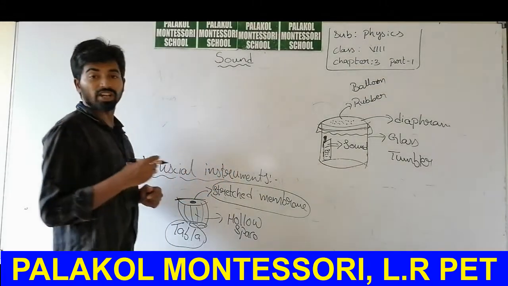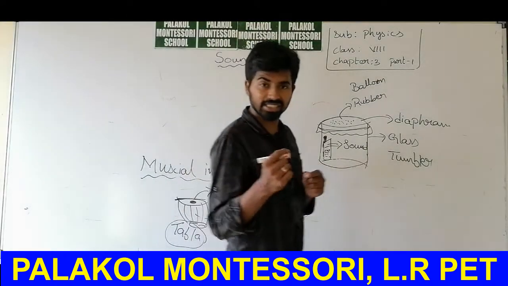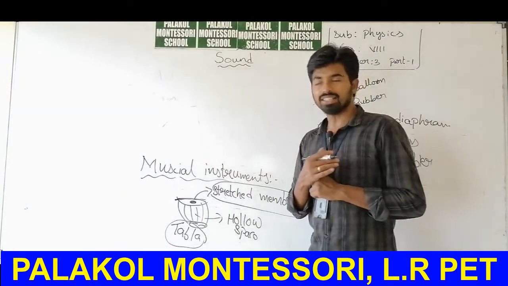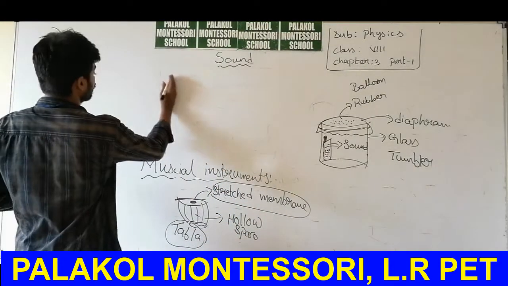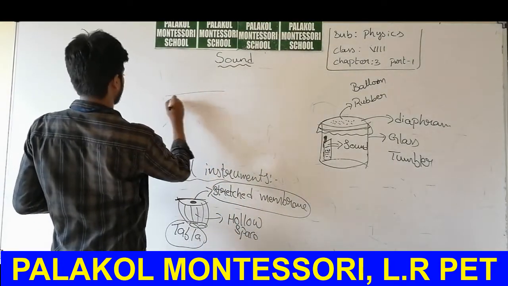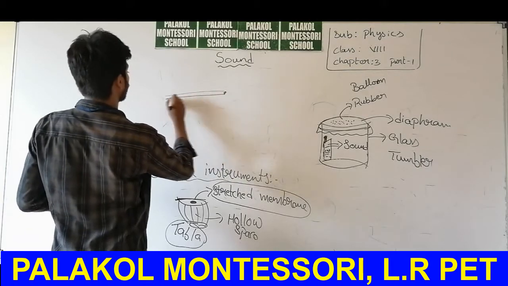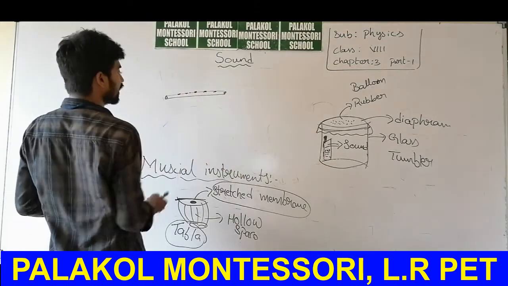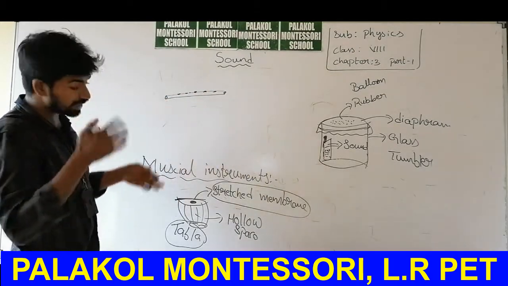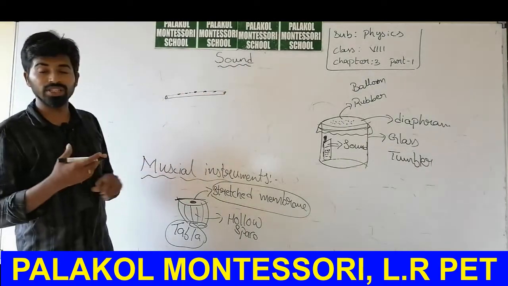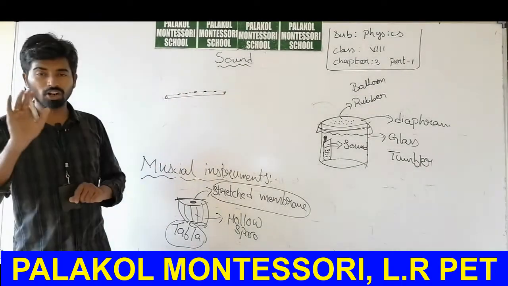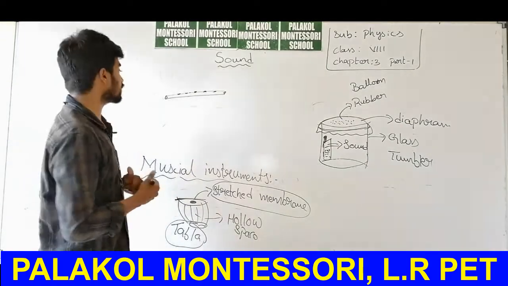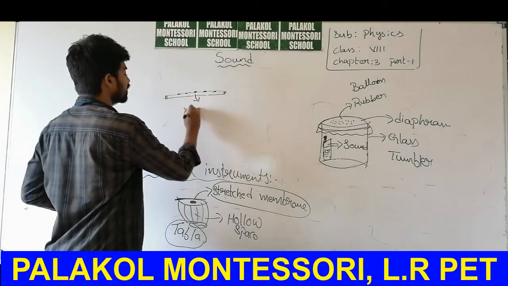Not only vibrating objects, the vibrations in the columns of air can also create sounds. For example, consider the flute. There are several holes. Here the vibrating part is not the wooden stick. This wooden part will not vibrate while creating sound. So how was that sound created? That sound was created by the vibrations in the air column.